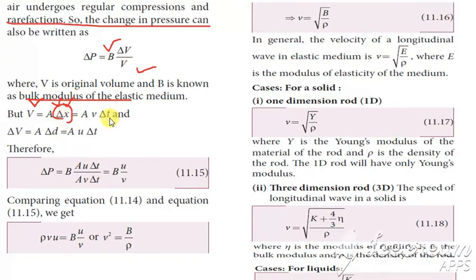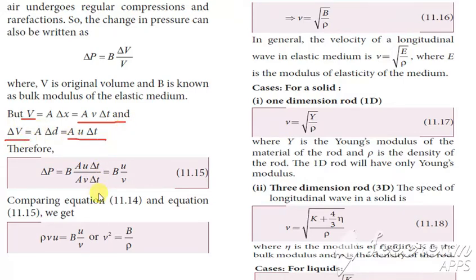Again the distance is written as v into del t, which can be written as del d, equal to u into del t. So substitute this value for v here, and for del v substitute this value.